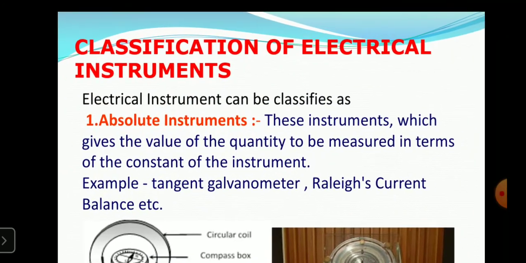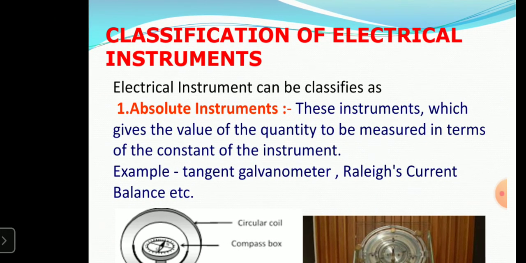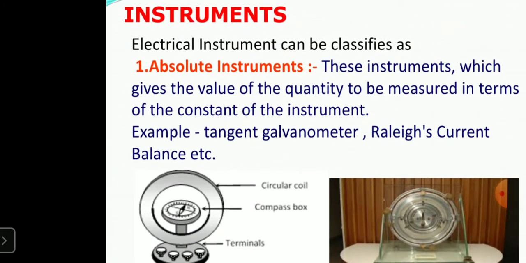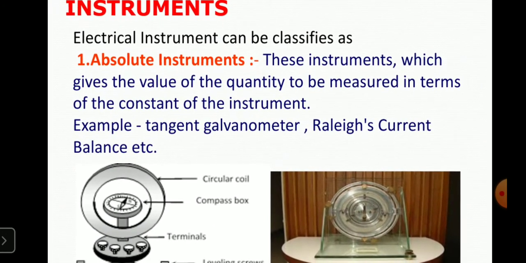Now before going to our actual syllabus, we will discuss the classification of electrical instruments. Electrical instruments are classified into absolute instruments and secondary instruments, which are again classified into indicating, recording, integrating, then AC, DC, or analog or digital. We will see the first, the absolute instrument. An absolute instrument gives the value of the quantity to be measured in terms of the constants of the instrument.